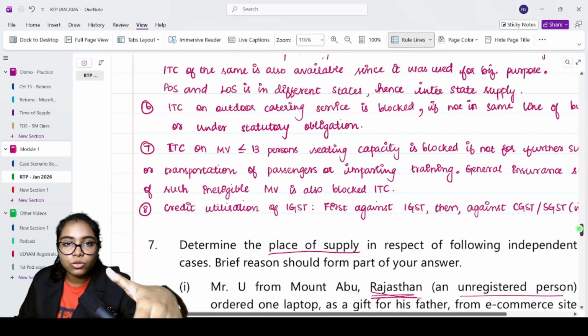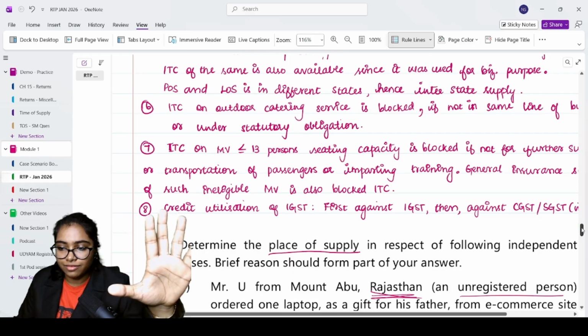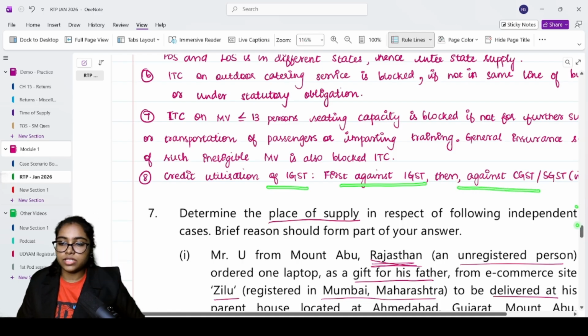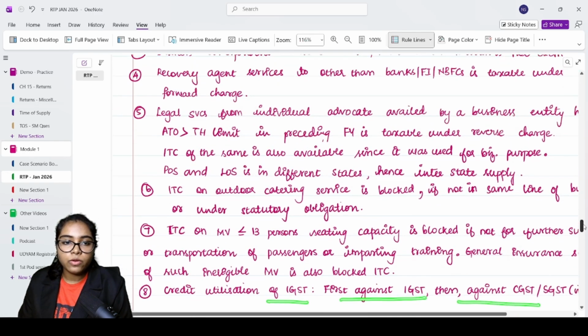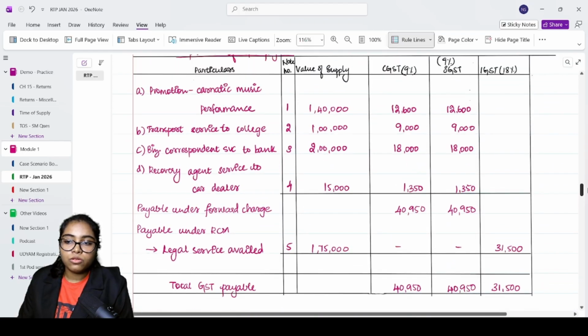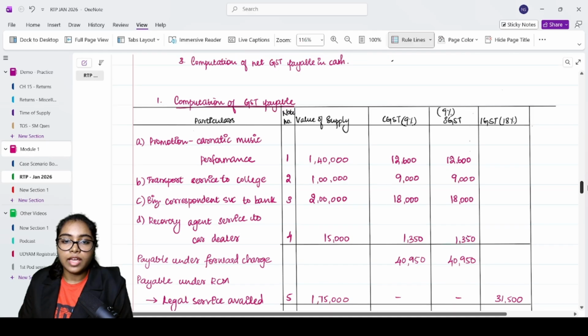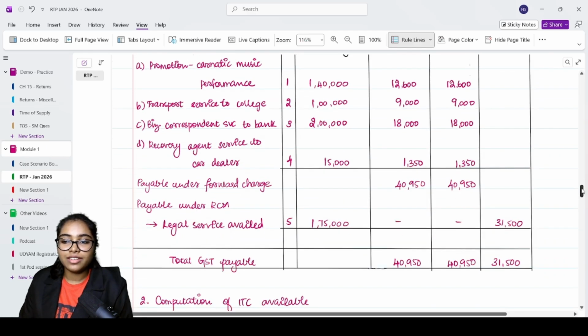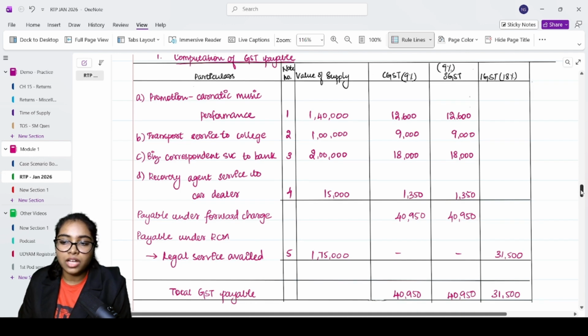See, I'm just reading through this because we've already explained it when we were solving it, okay? Credit utilization of IGST, first against IGST, then against CGST, SGST. Why I'm asking you to give notes at the end is because you'll have a dearth of time when you're attending the exam. All right, you'll always find it. You might struggle with the time.